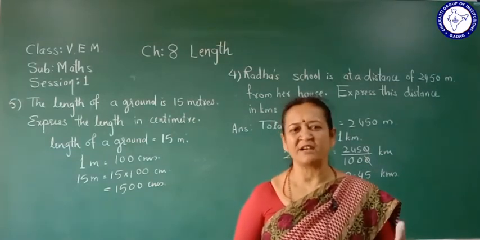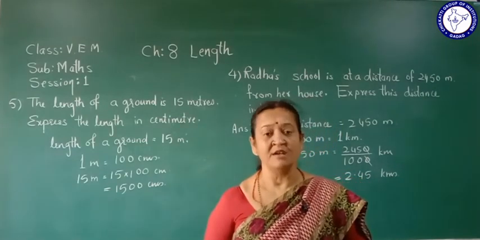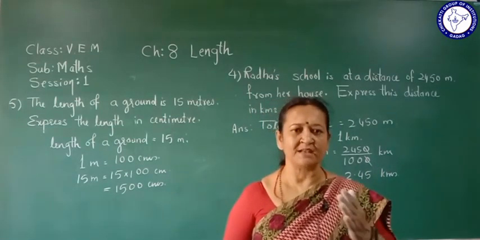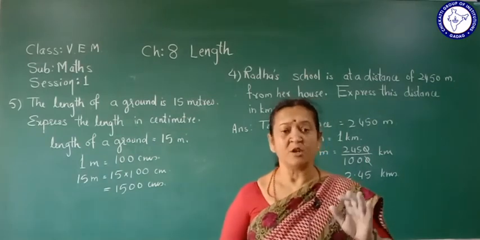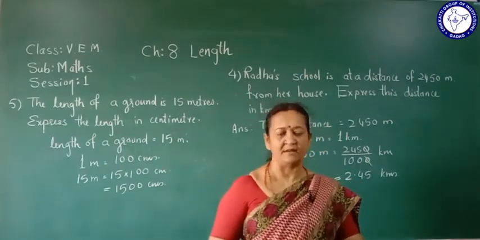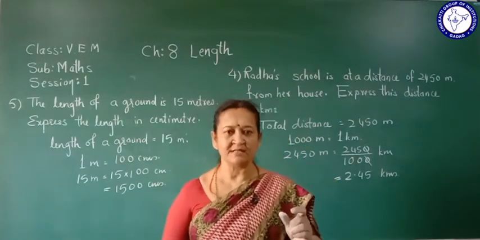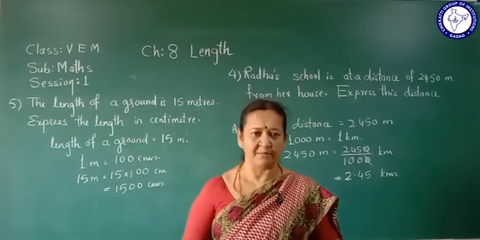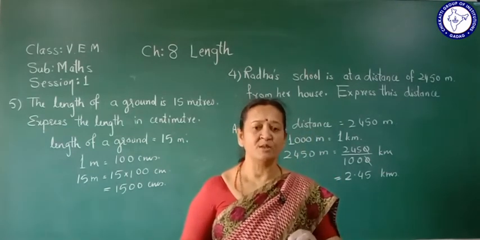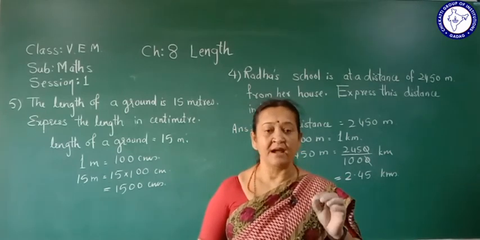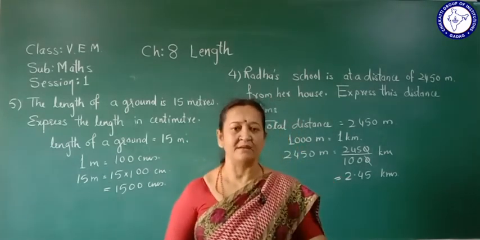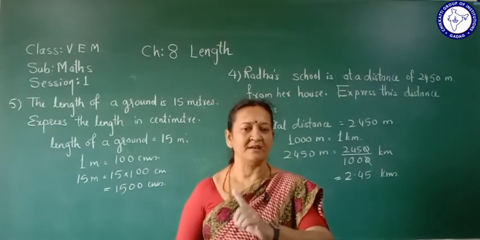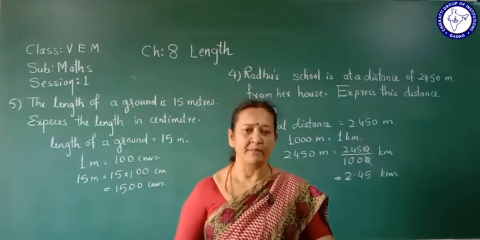But usually in our day-to-day life, we use millimeter, centimeter, meter and kilometer. We never use hectometer, decimeter, decameter. So we learn conversion only in millimeter, centimeter, meter and kilometer. So 10 millimeter equals 1 centimeter, or in 1 centimeter we have 10 millimeters. Then 100 centimeter equals 1 meter. And 1000 meter equals 1 kilometer.